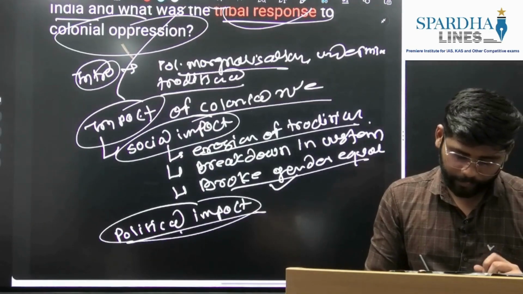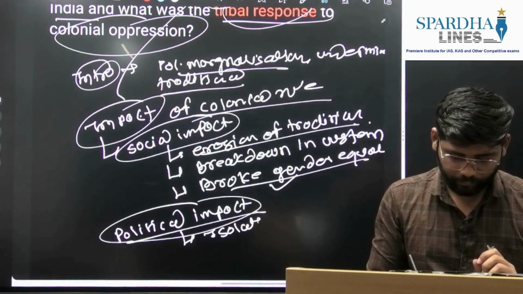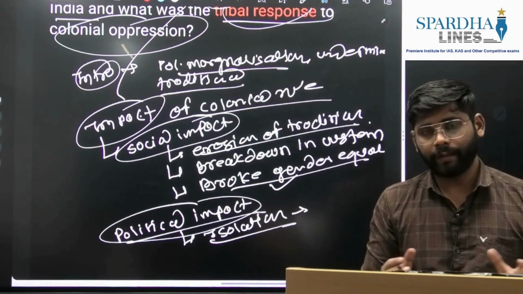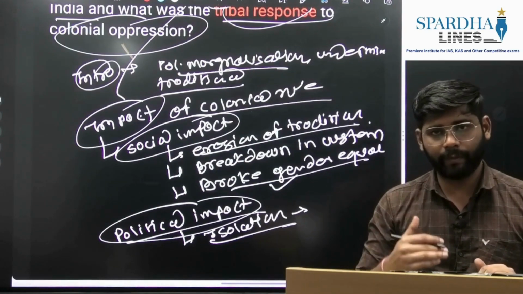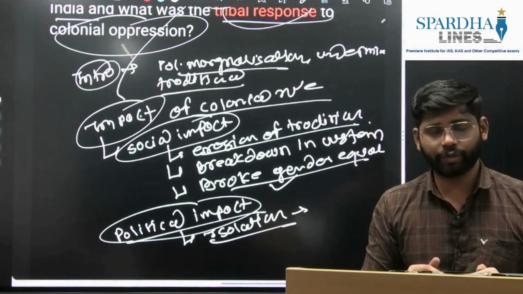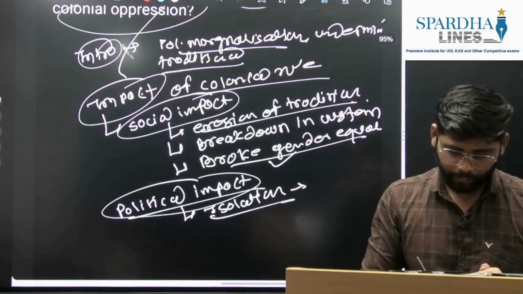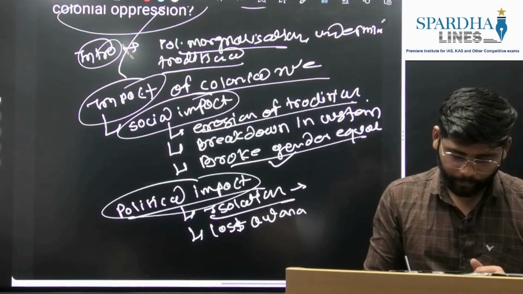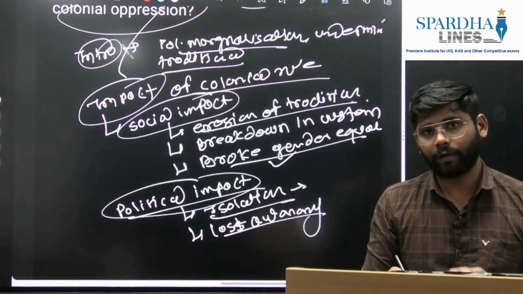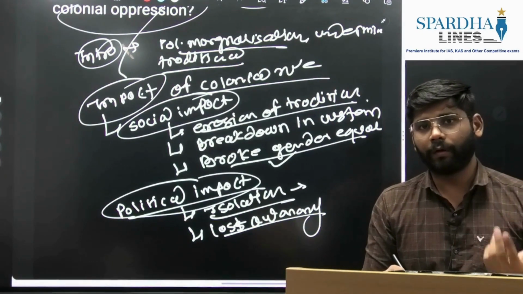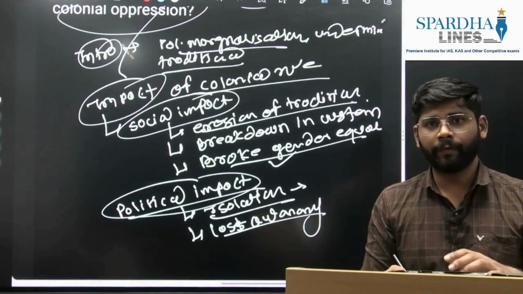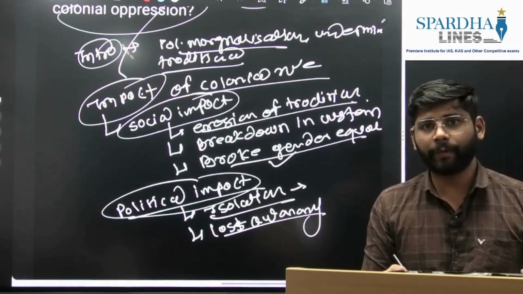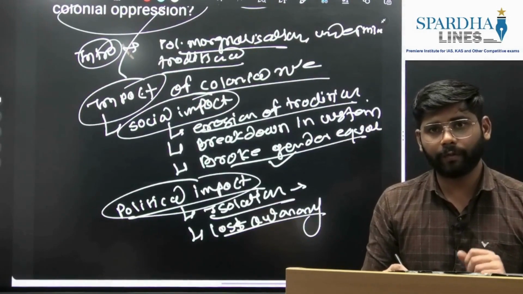Political impact: again, isolation from mainstream India. So there is a problem of integration that we are still facing. It has roots in British rule. This aspect we can mention here. Also, most importantly, they lost autonomy. They had elected kings, but when the British introduced a modern administrative system, the tribal leaders lost the autonomy and authority they had enjoyed throughout the period. So this was the political impact on tribals.